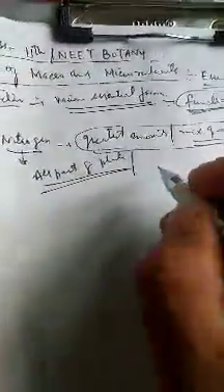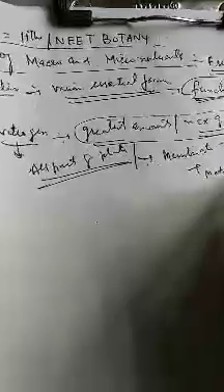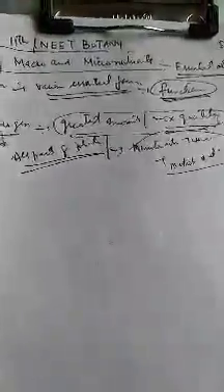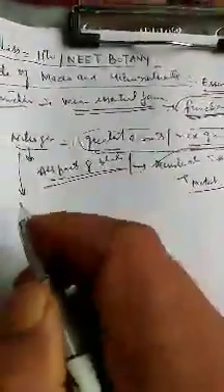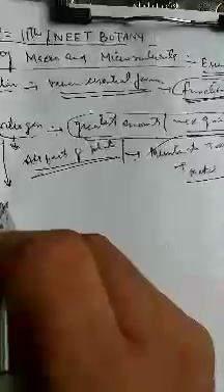But particularly this nitrogen is required by meristematic tissues and metabolically active cells. Although this is required by all the parts of the plant, particularly it is required by meristematic tissues and metabolically active cells.